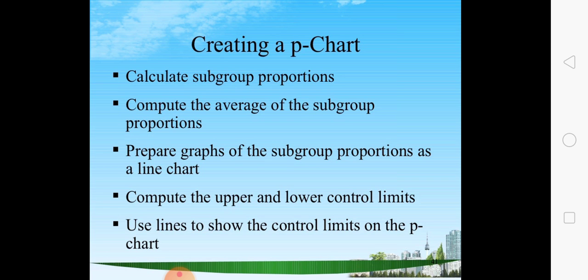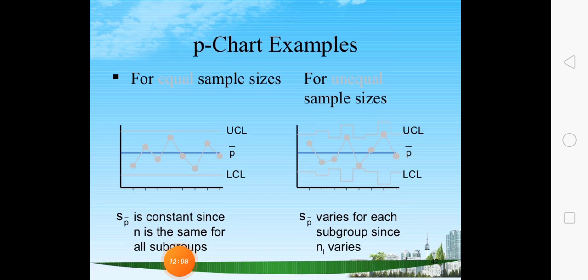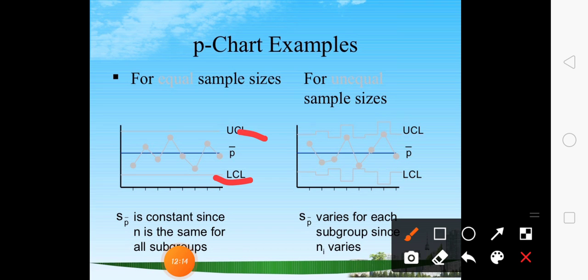Calculate the subgroup proportions, compute the average of the subgroup proportions, prepare a graph of the subgroup proportions as a line chart, compute the upper and lower control limits, and use lines to show the control limits on the P chart. Here is an example of a P chart. Here the upper control limit and lower control limit are given. S P is constant since n is the same for all groups.